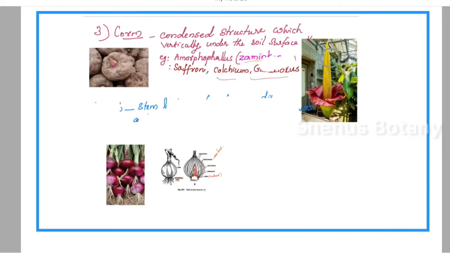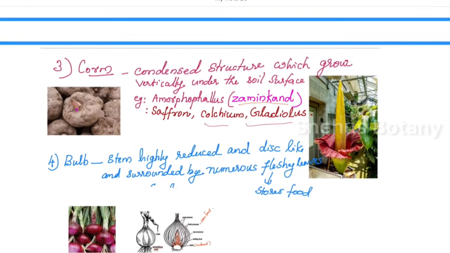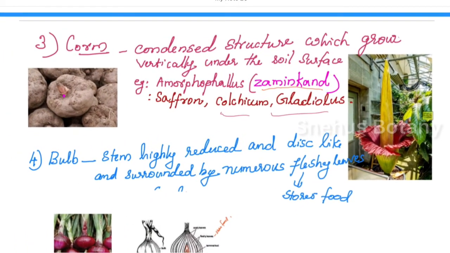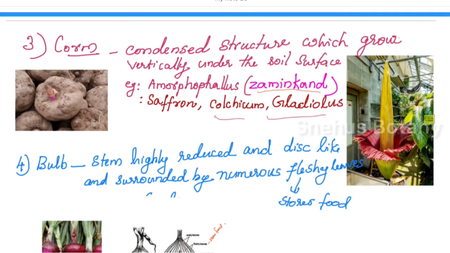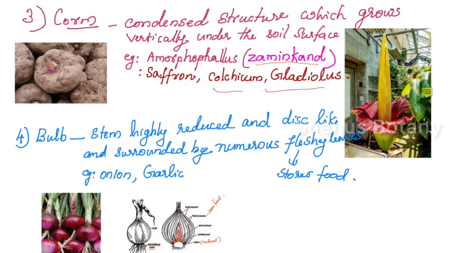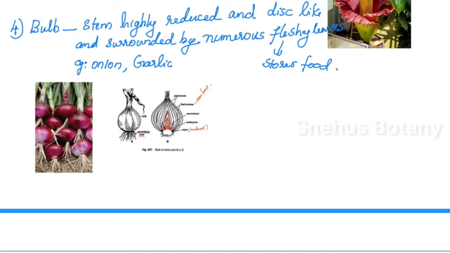Now we are going to discuss elephant yam, Amorphophallus. Other examples are saffron, colchicum, gladiolus. These plants are propagated by a modified stem structure called a corm. What are corms? Corms are condensed structures which grow vertically under the soil surface. So this is also an underground stem modification, the corm, as in elephant yam, Amorphophallus.